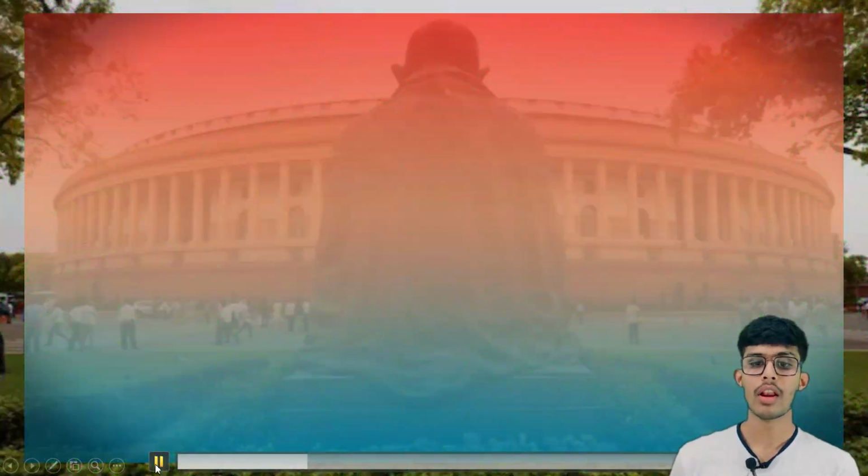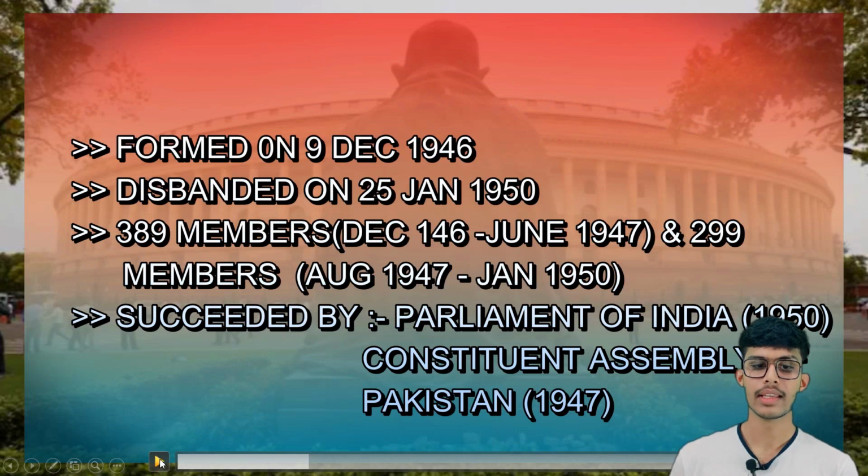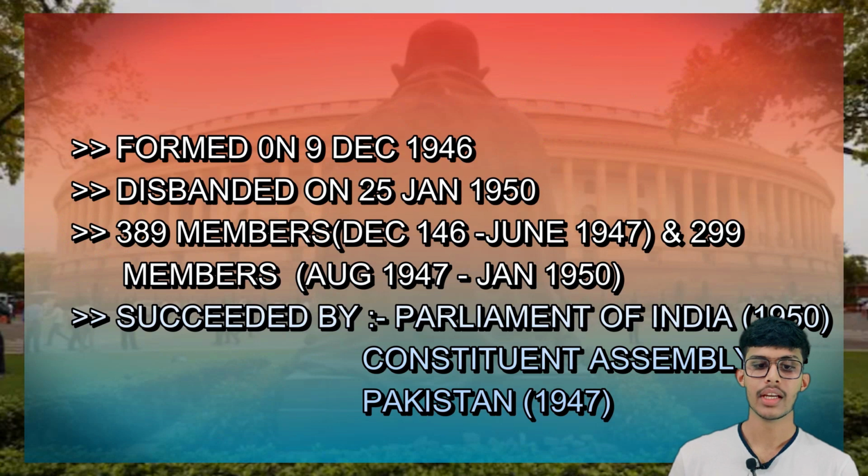It was formed on 9 December 1946 and disbanded on 25 January 1950. There were 389 members from December 1946 to June 1947 and 299 members from August 1947 to January 1950. Later it was succeeded by the Parliament of India from 1950 and the Constituent Assembly of Pakistan from 1947.